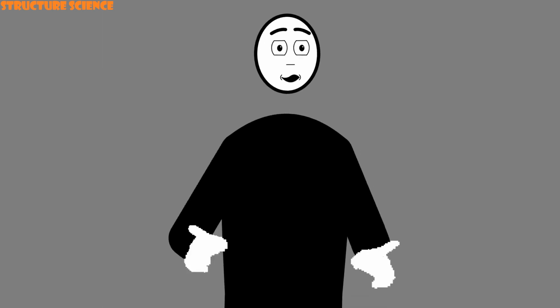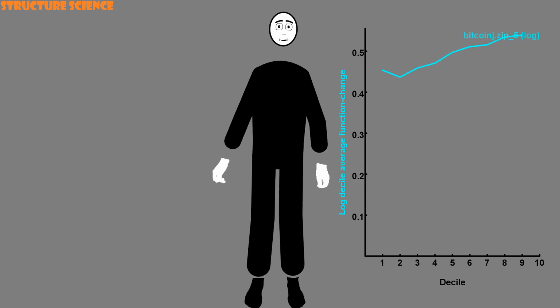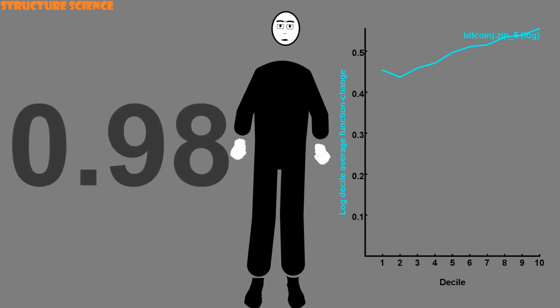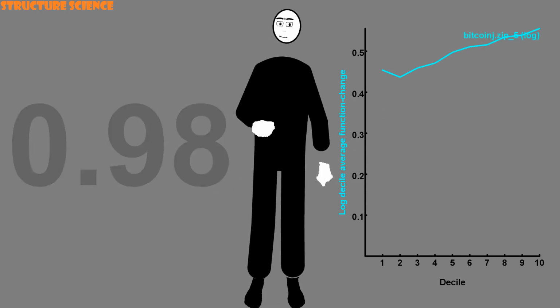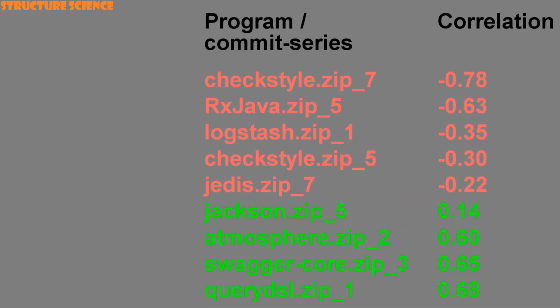The closer to 1 the coefficient is, the more the data sets are linear. For this commit series, for example, we get a coefficient of 0.98. That's close to 1. And here are all the other correlations. The terminology is loose, but in general, anything above a correlation of 0.75 is called a strong correlation. So we can say that many of the log decile average function changes strongly correlate with decile.